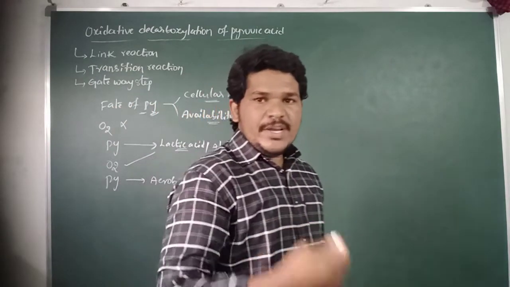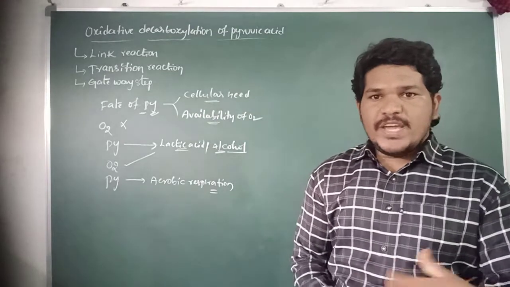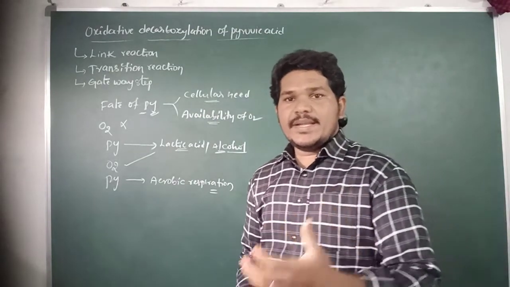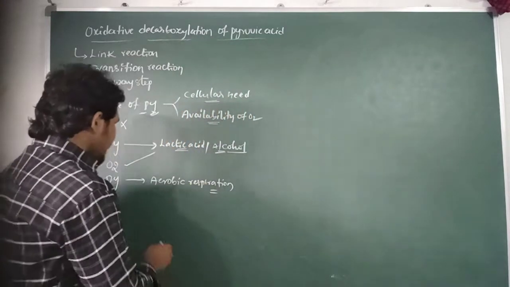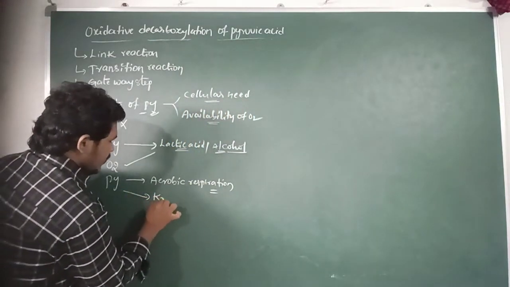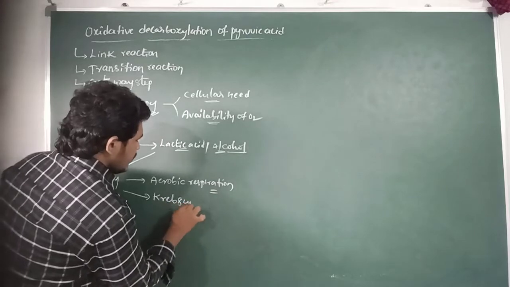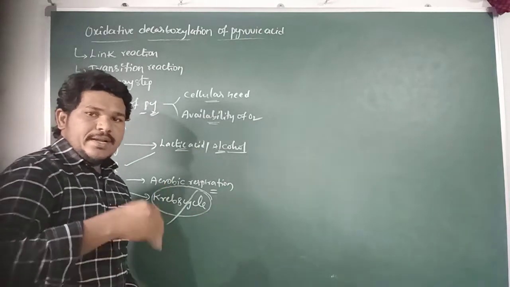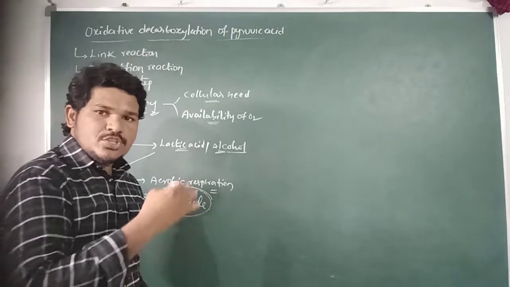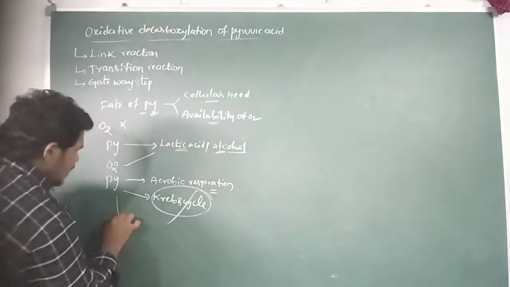In aerobic respiration, pyruvic acid does not directly enter the Krebs cycle. Before entering the Krebs cycle, it should be converted into acetyl CoA.